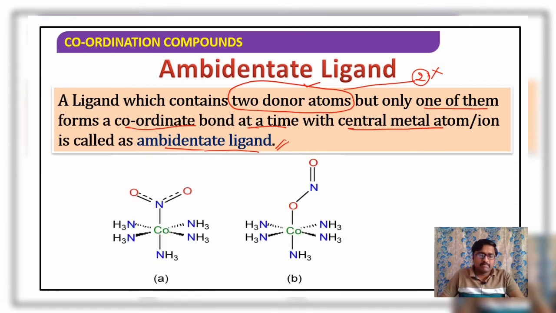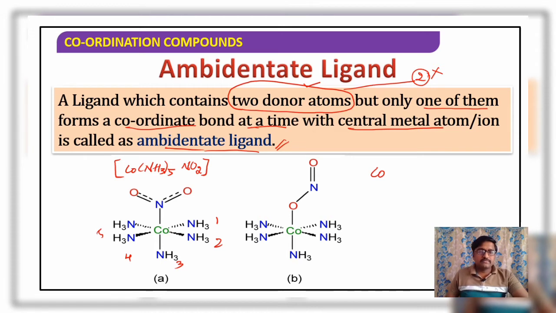So consider the complex here. What is the central metal ion here? Cobalt is present, right? And how many ammonia groups are present? 5 ammonia groups: 1, 2, 3, 4 and 5, right? So cobalt, NH3 five times. And here nitrogen is involved in bond formation. What is the group here? NO2. NO2 is a group. Well, I will mention a square bracket.